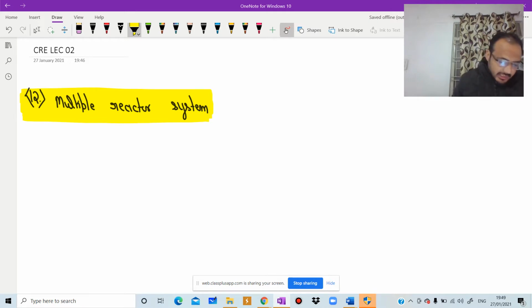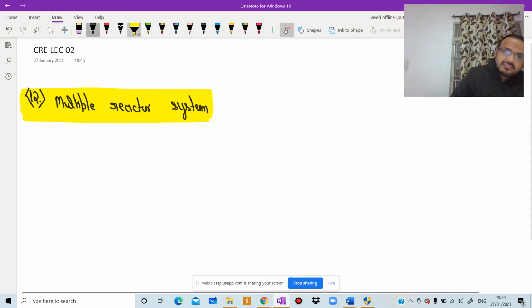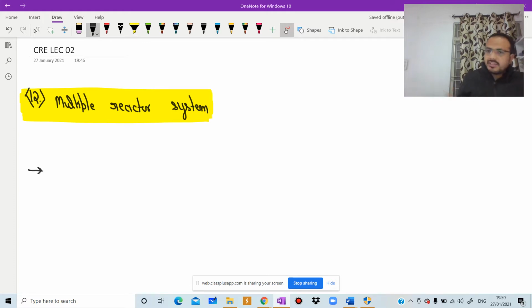As we know, if we have n plug flow reactors in series with a total volume V, it gives the same conversion as a single plug flow reactor of volume V. Therefore, its efficiency is poor. And for reactors in parallel, V by F or tau must be the same for each parallel line. In plug flow, the concentration of the reactant decreases progressively through the system. So that's why we will take the case of MFR in series.